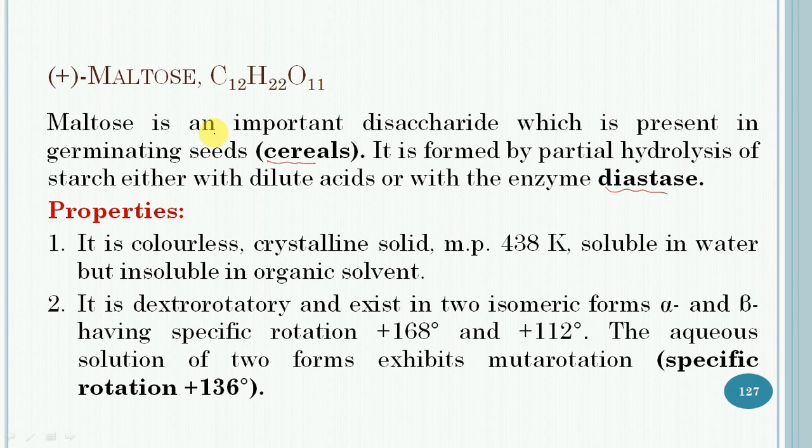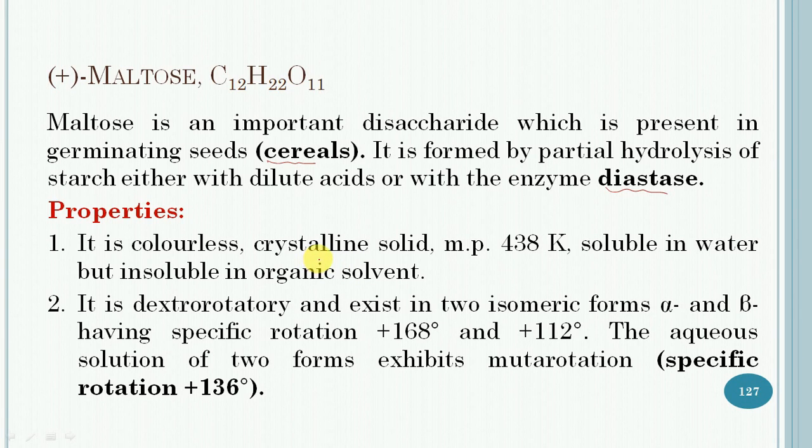So let us discuss its properties. It is a colorless, crystalline solid having melting point 438 Kelvin, which is soluble in water but insoluble in organic solvent.